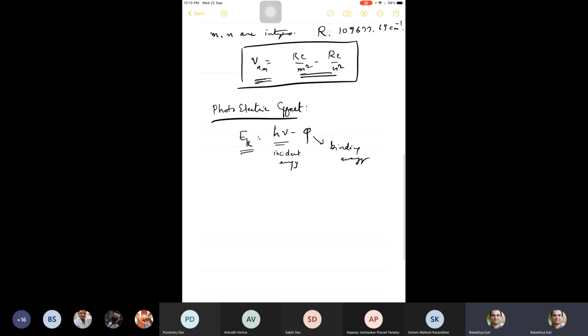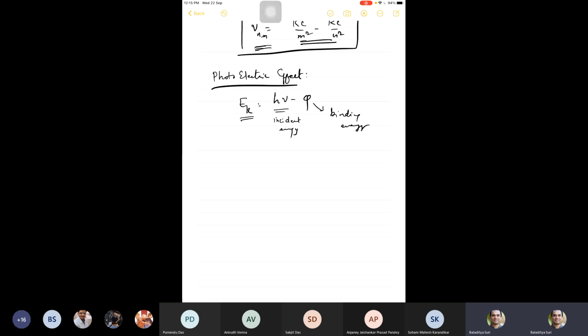So Bohr immediately guessed that what might be happening in the case of atomic spectra could be a reverse process of photoelectric effect. So he conjectured that photoelectric effect and atomic spectra, spectral frequencies, may have a related underlying process.